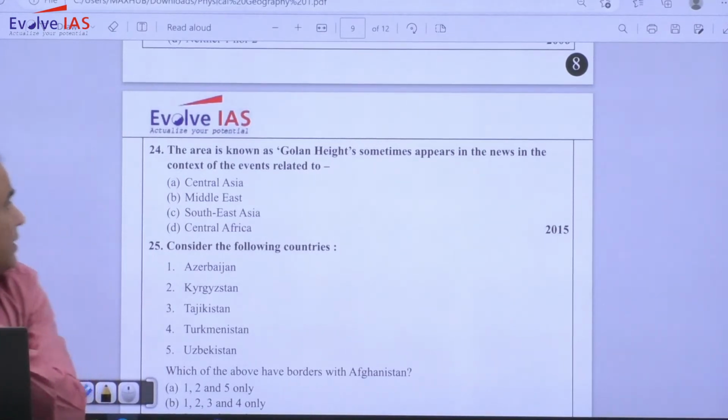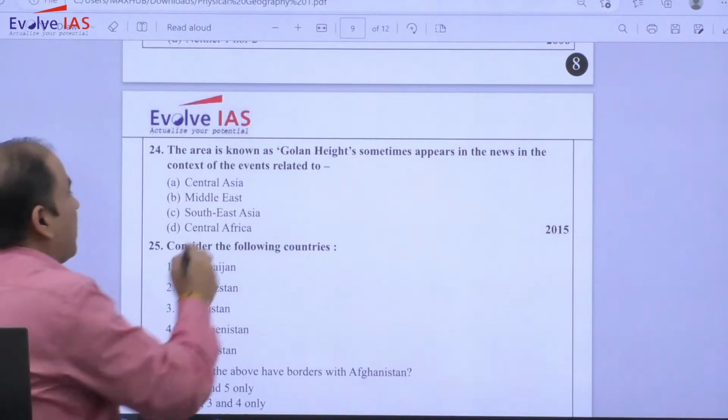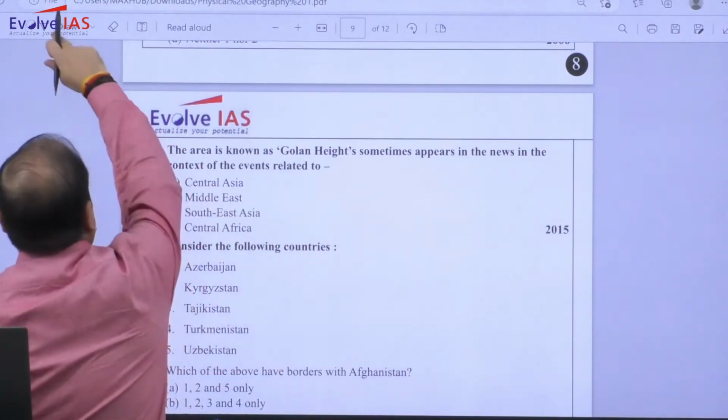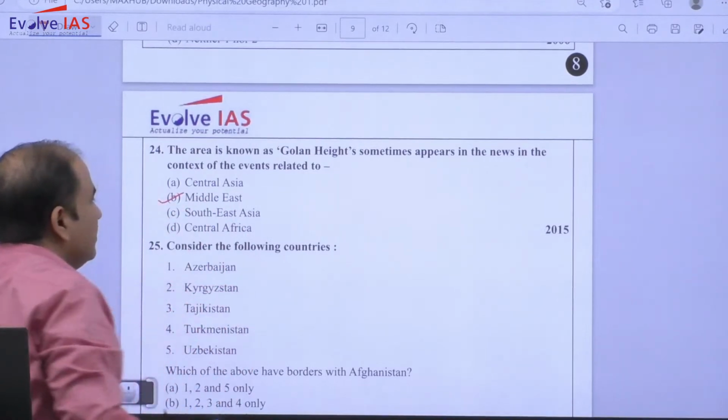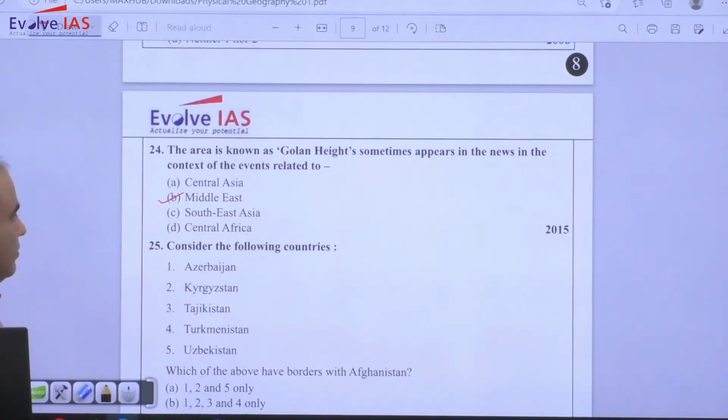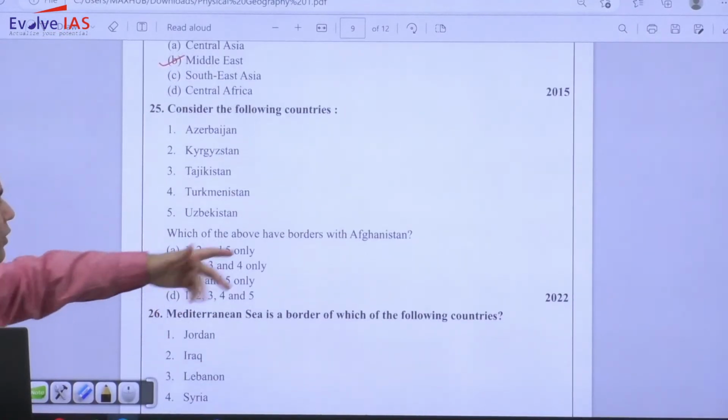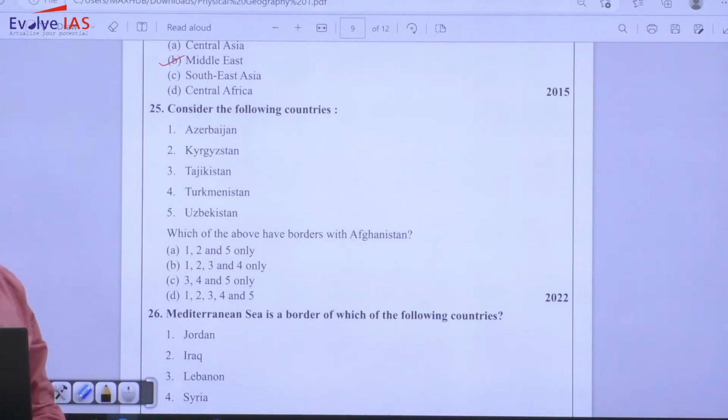So this Golan Height is in what? Middle East. It belongs to Syria. So actually, originally it was in Syria, but I think in the 1967 war, Israel took the control. So in 2022, a map based question, very simple, but appears to be difficult if you have not revised it.